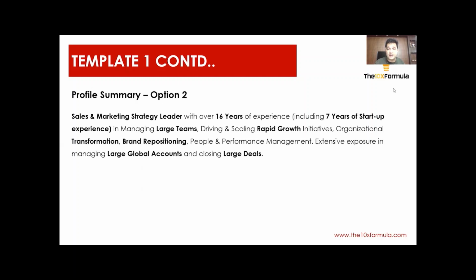that. So again, I have created it for myself: sales and marketing strategy leader with over 16 years of experience, including 7 years in startup. And then I have highlighted things which I want people to see. So this is another fashion wherein in just 3 lines or 4 lines, I have highlighted my overall experience. So this is also an option which many of the people uses, and this is also one of the recommended option. However, personally, if you ask me, I like my option 1 and I use it almost all the times.